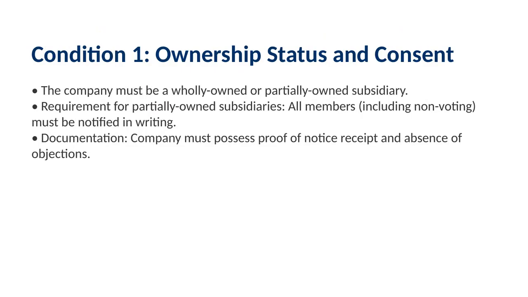First, the company must be a wholly owned or partially owned subsidiary of another company. If it's partially owned, all other members, including those without voting rights, must be informed in writing, and the company must have proof that they received this notice and did not object to the absence of consolidated statements.